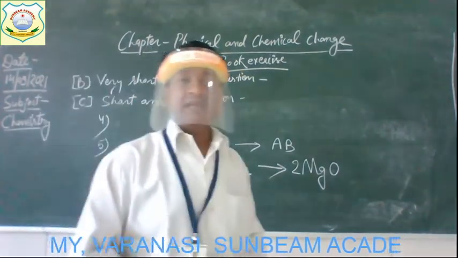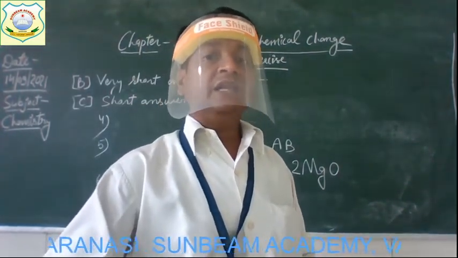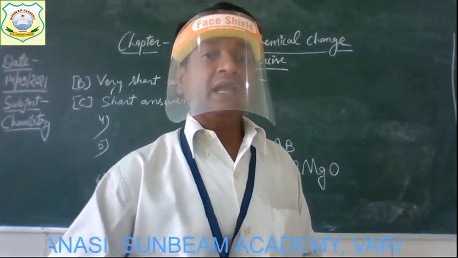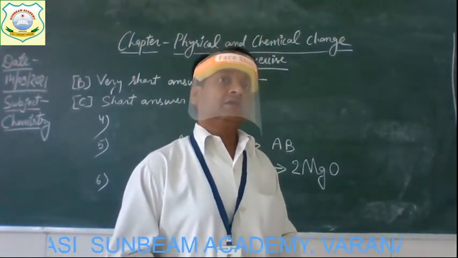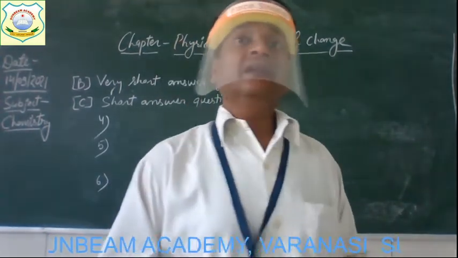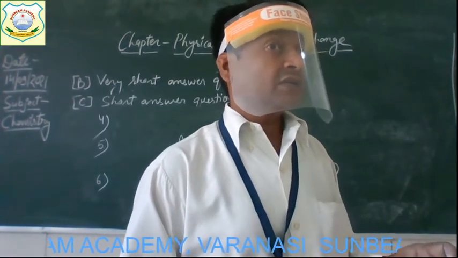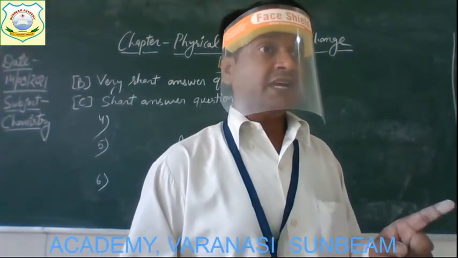Now come to the next question, number 6. The question is, when is a substance said to be reduced in a chemical reaction? We have discussed a kind of reaction, the oxidation reaction and reduction reaction, in the chapter.